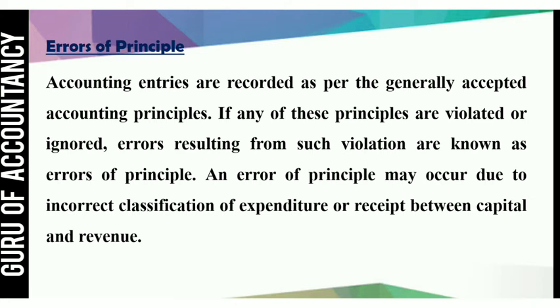That means when capital expenditure is considered as revenue expenditure and revenue expenditure is considered as capital expenditure, then this type of error may take place. Even for receipts, when a capital receipt is considered as a revenue receipt and vice versa, an error of principle may take place.